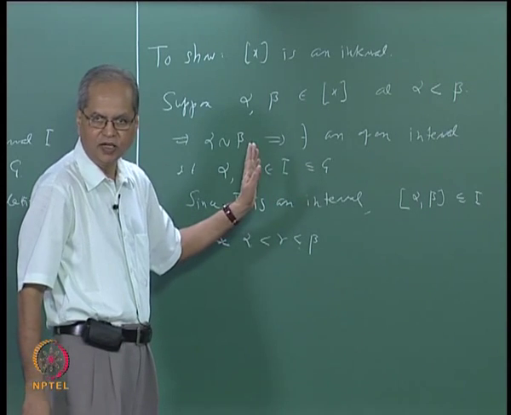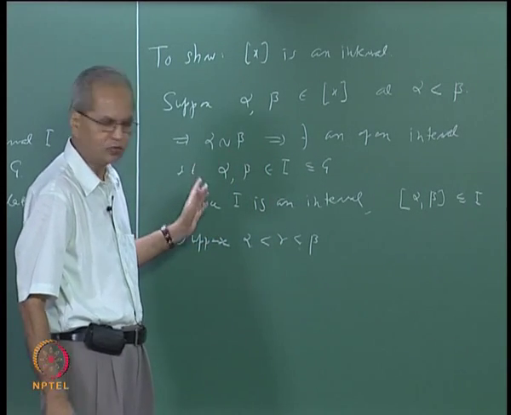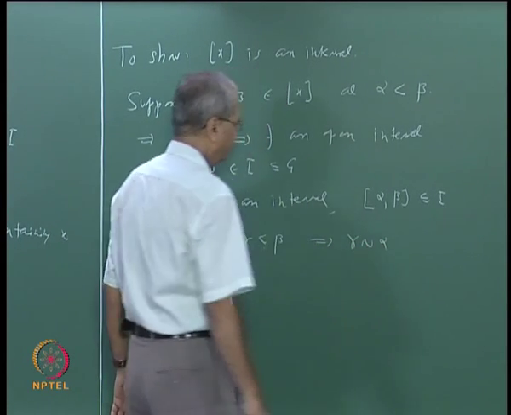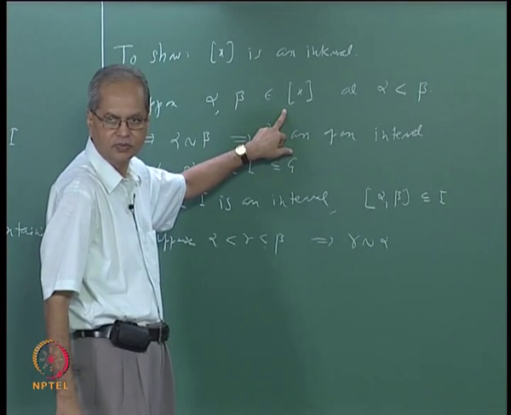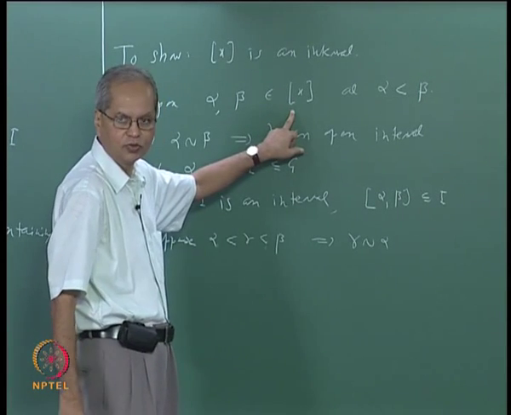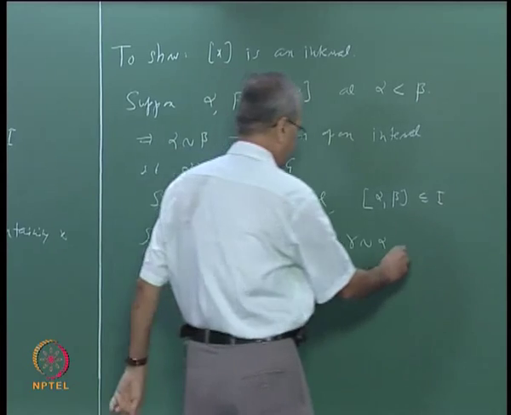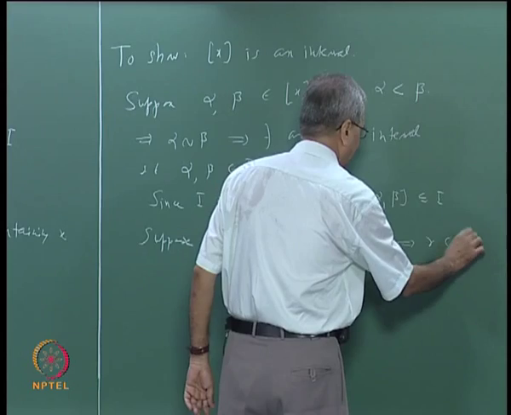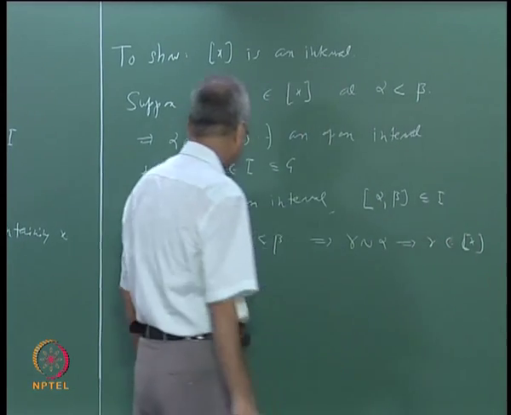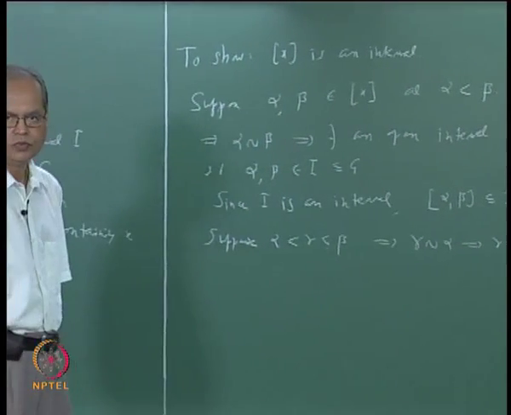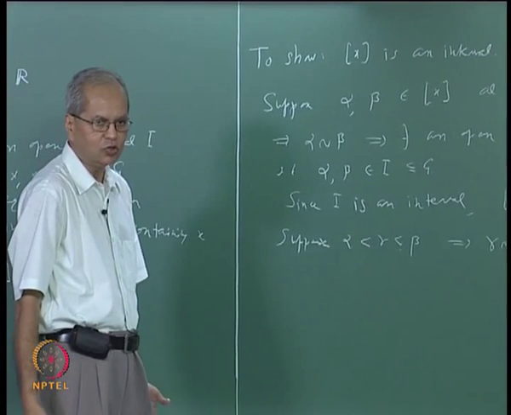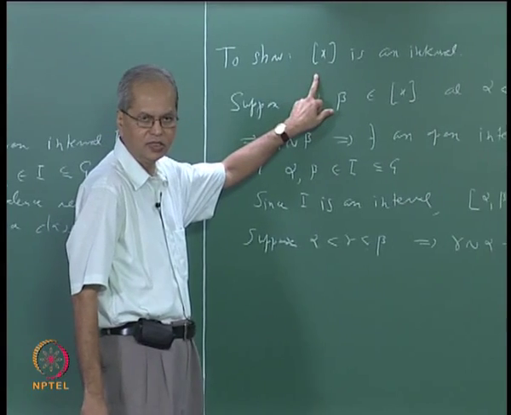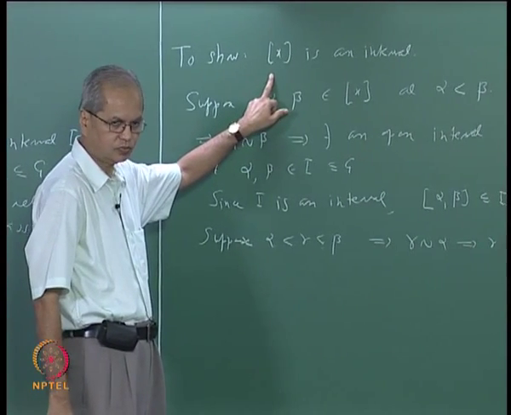We can take the same interval I, because that is how our equivalence relation works. So this implies that gamma is related to alpha, and alpha is in this equivalence class, so that means gamma is related to X also, which is the same as saying that gamma belongs to the equivalence class of X. That shows that this is an interval.